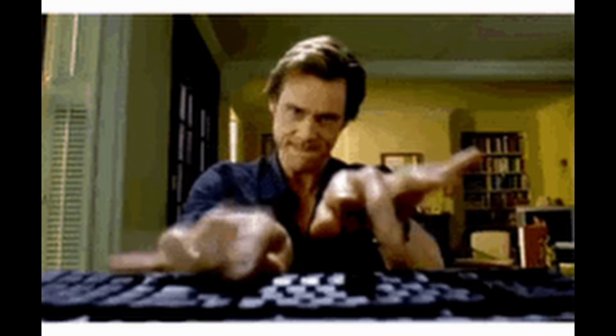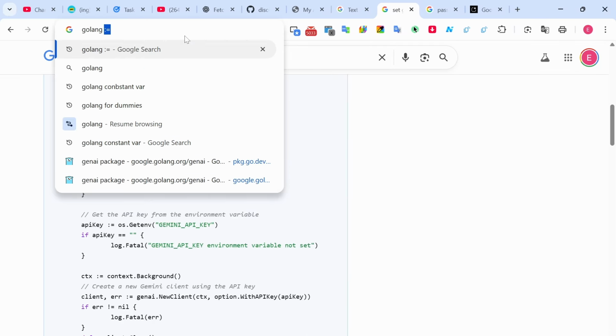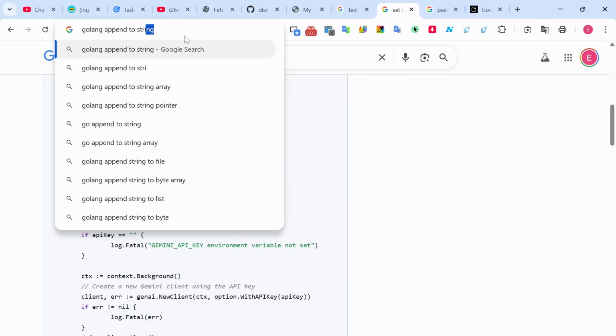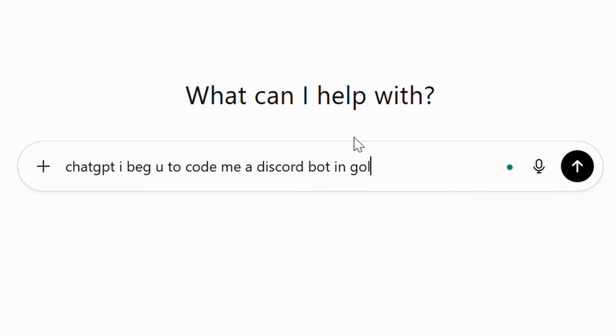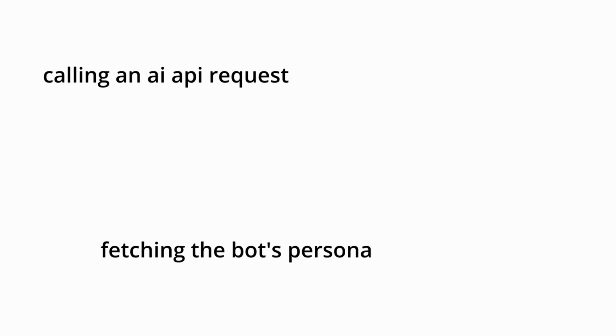Now it's time to get started on the actual bot. And fun fact about me, I don't know what I'm doing because I don't know a single thing about Golang. So I basically spent the first day Googling how to create functions in Go, how to assign pointers, and so on. Yeah, you get it, I was completely stuck. I attempted to stop myself from going to ChatGPT to ask a question, but I successfully failed. Anyways, at the end of the day, I managed to get basic functionality like calling Google servers to get the API key, fetching a bot's persona from MongoDB, and returning a response. So let's just say the first day was successful.